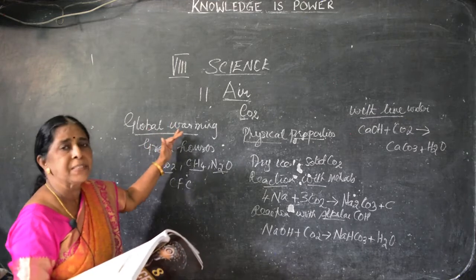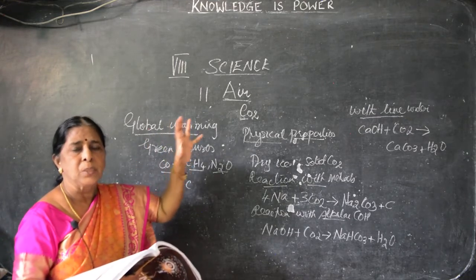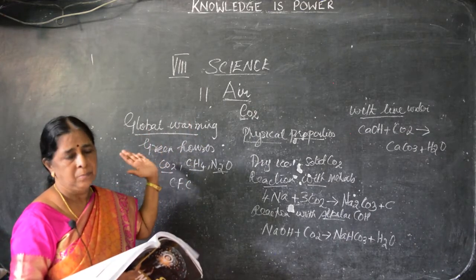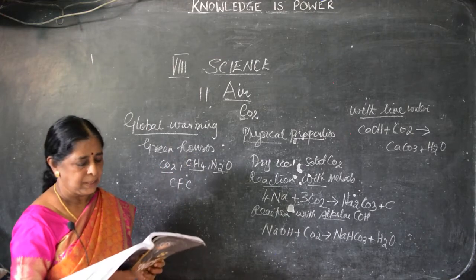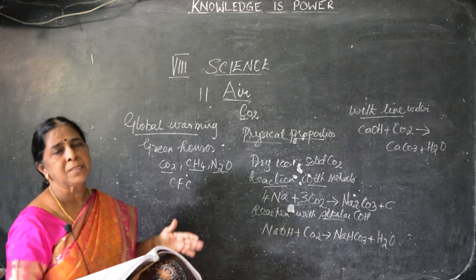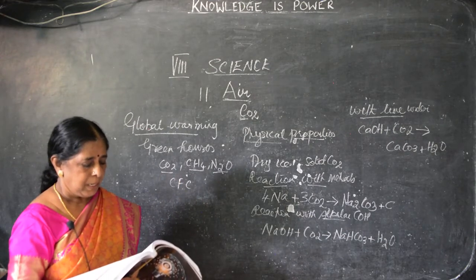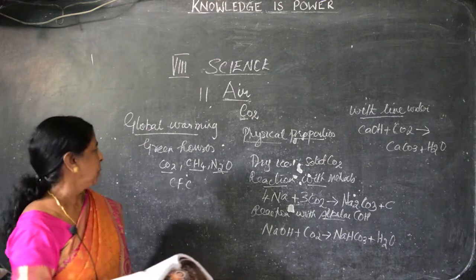What are the effects of global warming? Due to the rise in temperature, the ice caps and glaciers start to melt and run away as water. Because of this, floods increase. Increase of floods and unseasonal rains, soil erosion, all of this occurs due to global warming.